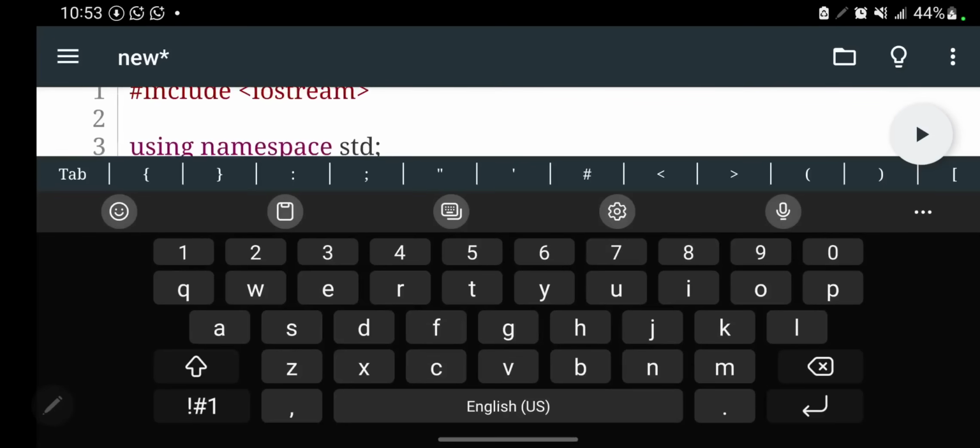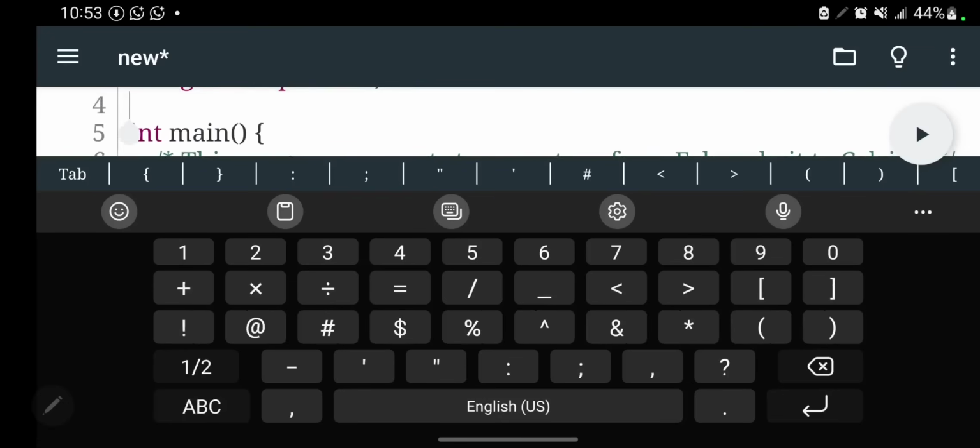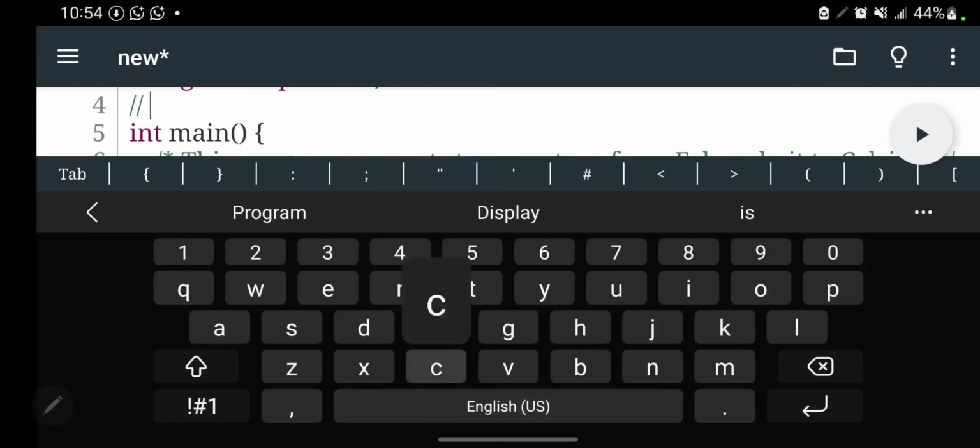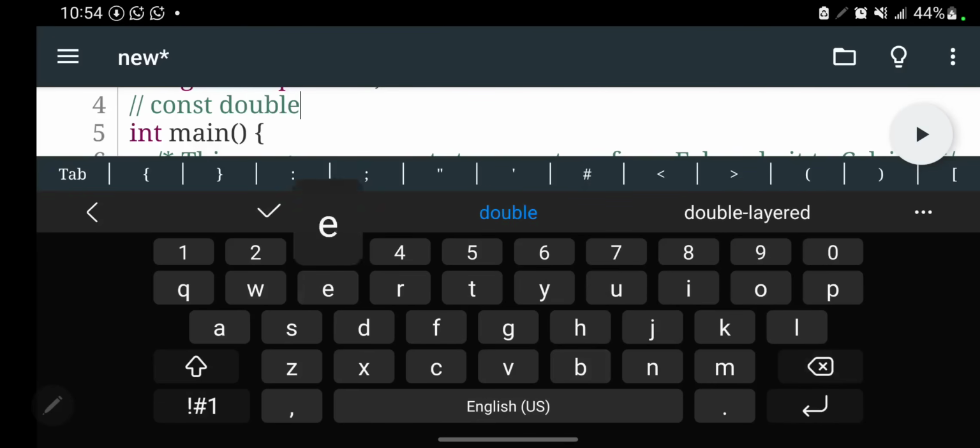Okay, let me enter the comment here. So we are going to say double slash like that. Then we can say constant double. What did we write our code as?